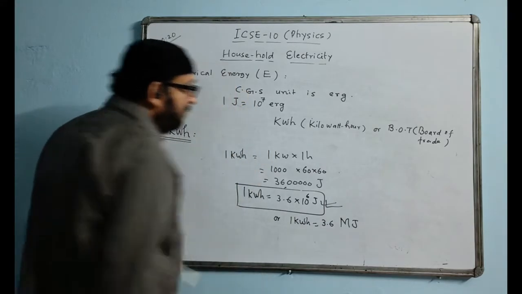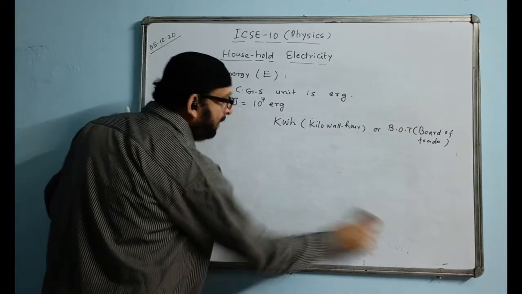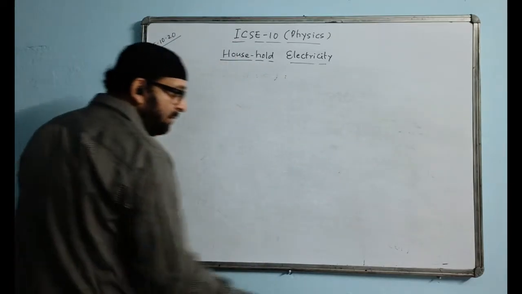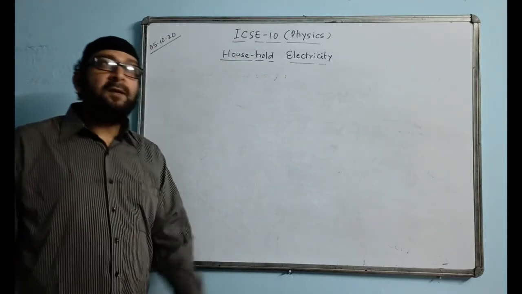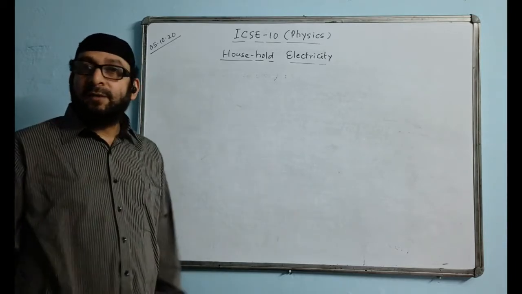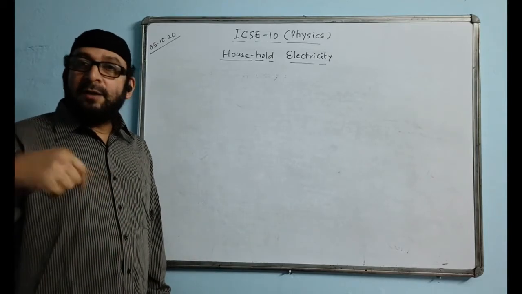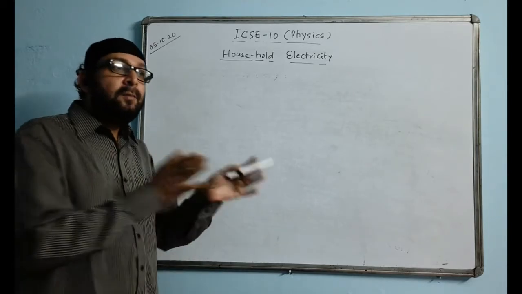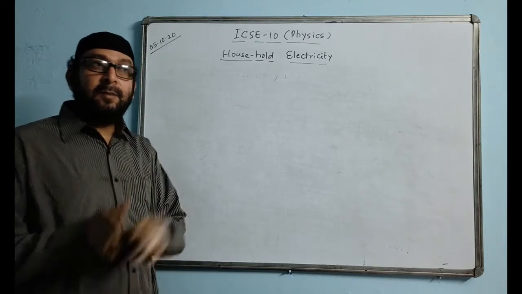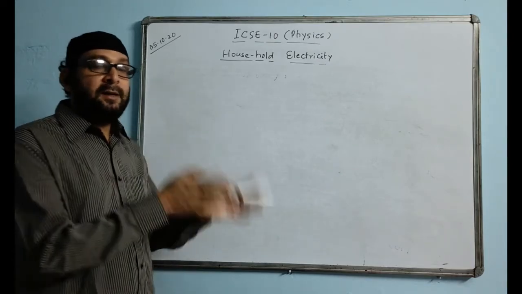Okay, so this is about the topic energy, and then we are into the next part of it. You must have seen many devices at home where electrical energy is converted into other forms of energy. In a washing machine, what energy conversion takes place? Electrical to mechanical. In an electric fan? Electrical to mechanical. In a heater? Electrical to heat.